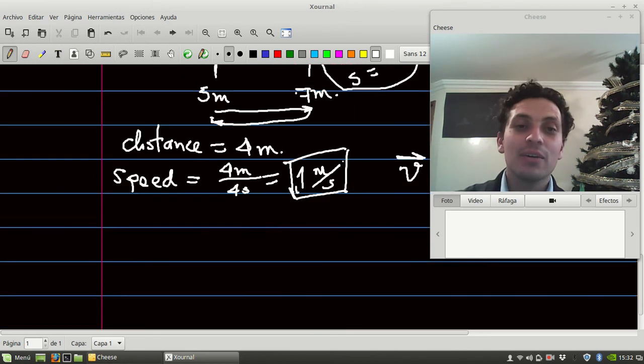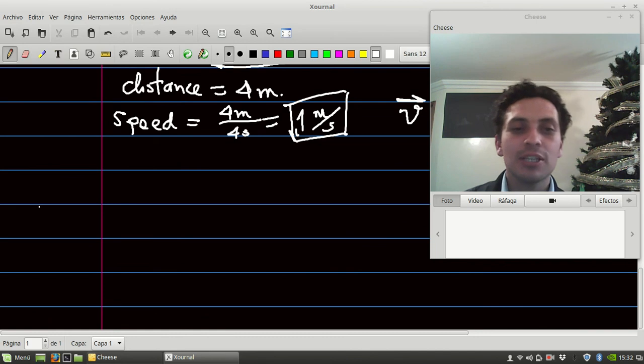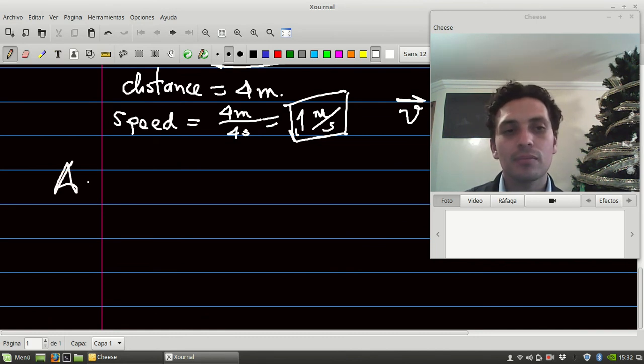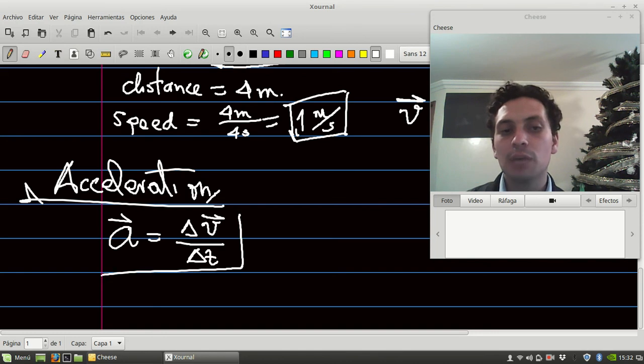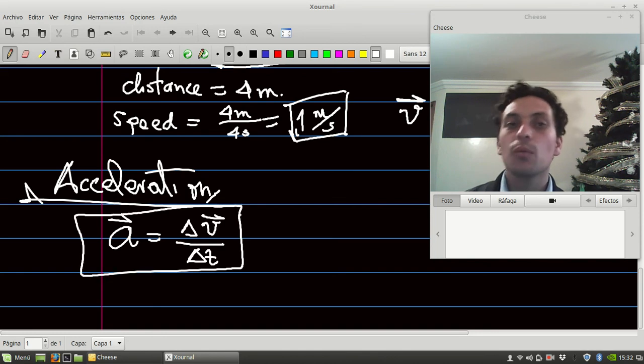And finally, we're going to determine the acceleration. Acceleration is related with the change of velocity. Okay, change of velocity. So if you change the velocity of an object, the object will be accelerated.